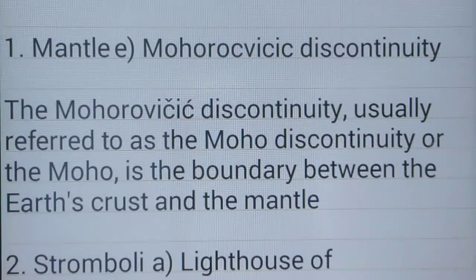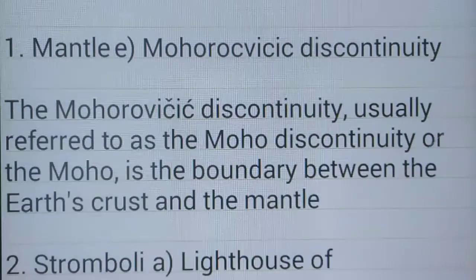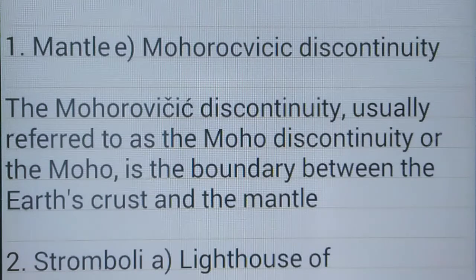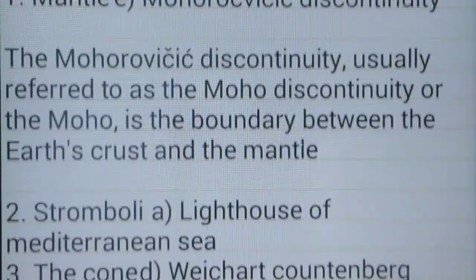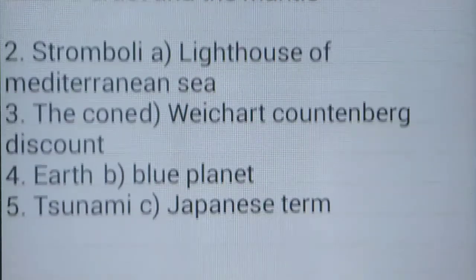Mantle, Mohorovicic discontinuity. The Mohorovicic discontinuity, usually referred to as the Moho discontinuity or the Moho, is the boundary between the earth's crust and the mantle. Stromboli, the lighthouse of the Mediterranean Sea, is an active volcano.